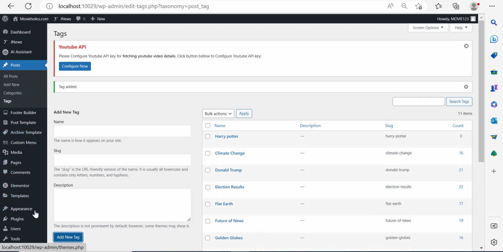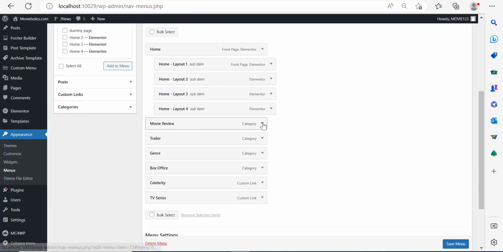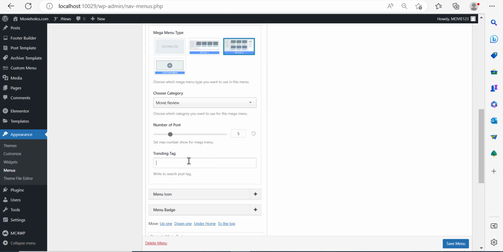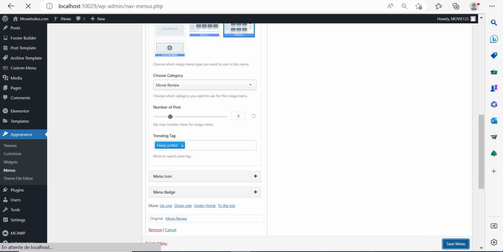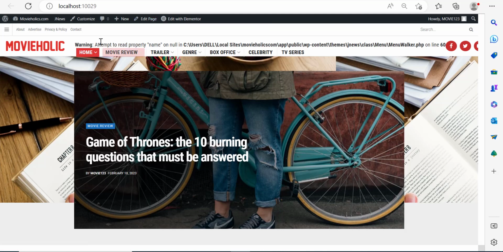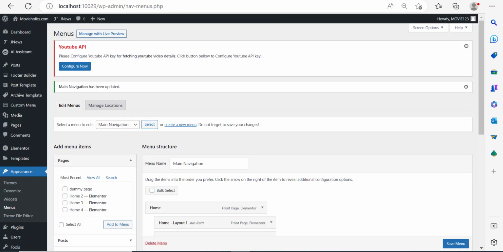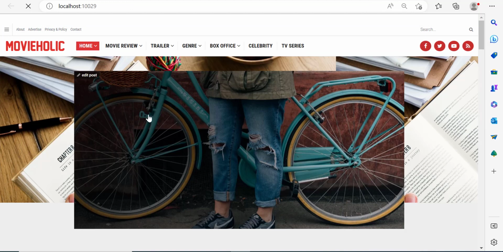So if I go back to appearance, click on menus, I can right now add Harry Potter with no problem. So I'm going to go to movie review. Then I'm going to click on mega menu category. Then over here, let's search for Harry Potter. So I can select it. And if I save right now, normally this little problem that we see, this warning, should go away. If it doesn't, then I'm just going to quit. Right, so you can see that it went away.